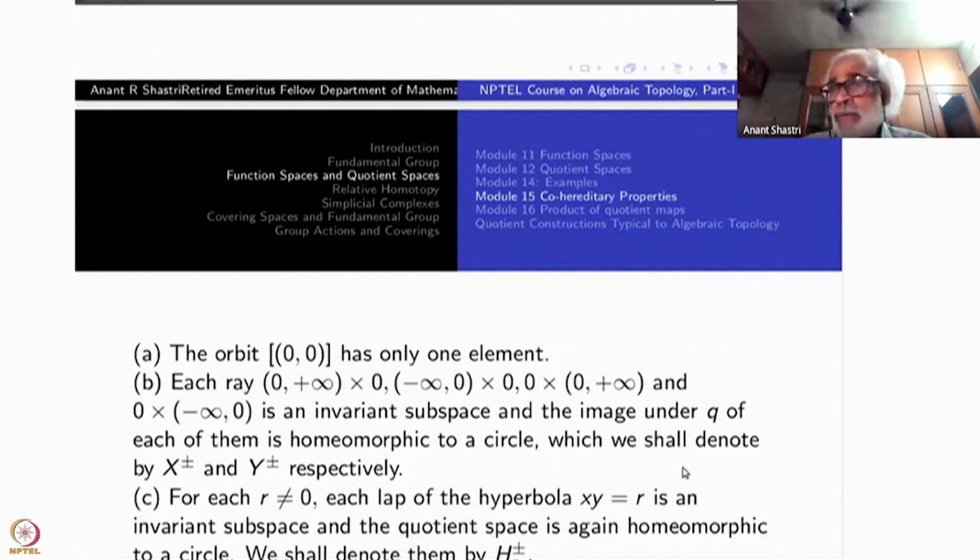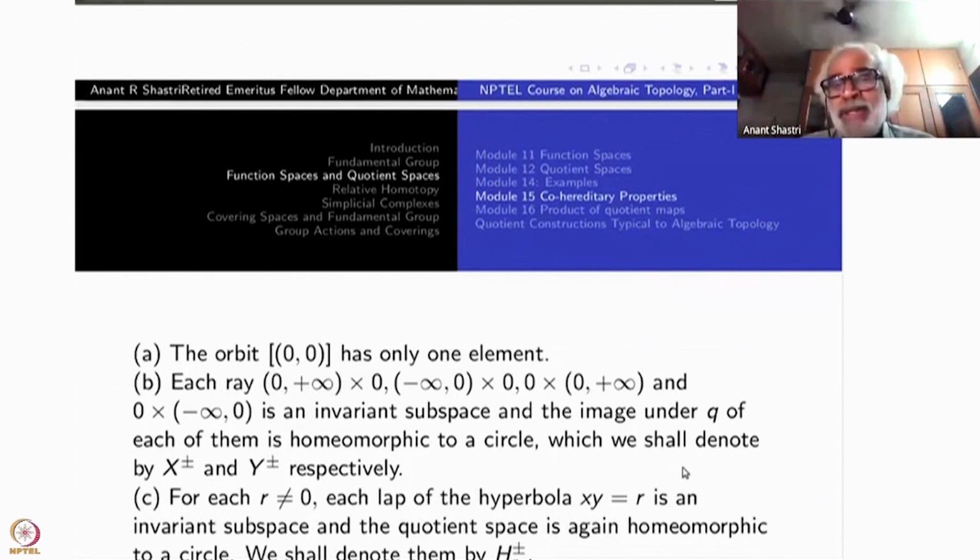Similarly, if r is negative, these 2 branches of the hyperbola will be in the second quadrant and fourth quadrant. They are themselves invariant under the action, just like the positive x-axis is invariant.